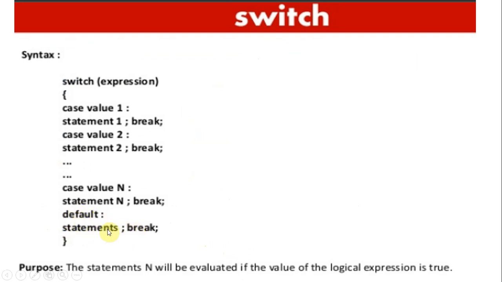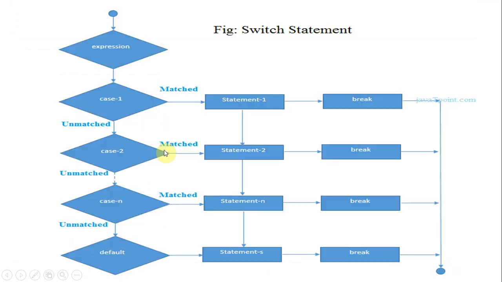For default, no need to specify the break, or else if you want, you can specify the break. So if you want to provide many conditions, you can go with either an if, else if ladder or else a switch statement.